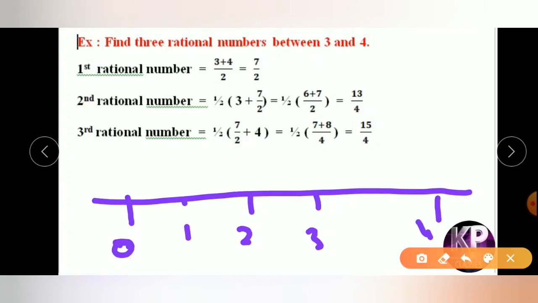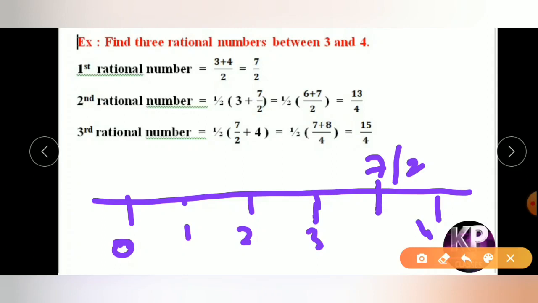In between 3 and 4, the first rational number comes in the middle portion, that is 7 by 2. Now the second rational number can be calculated in between 3 and 7 by 2 or 7 by 2 and 4.